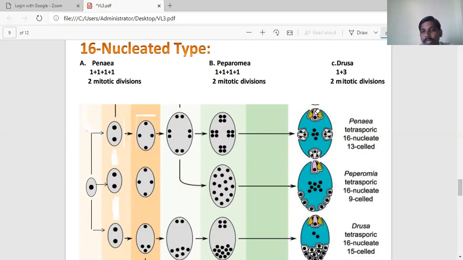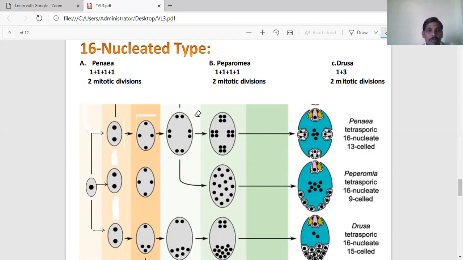Here the middle cell acts as the egg cell and the remaining 2 smaller cells are known as synergids. But these 3 groups of cells are also similar to the egg apparatus. Sometimes these cells also undergo the fertilization process. But the real egg apparatus is constituted towards the micropylar region. So this is the Penaea type.